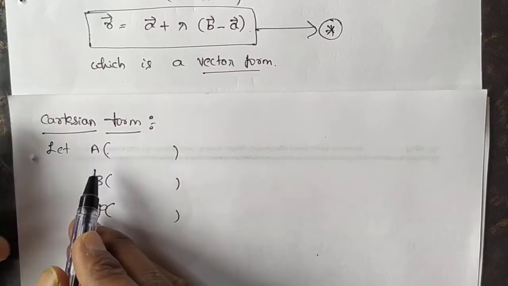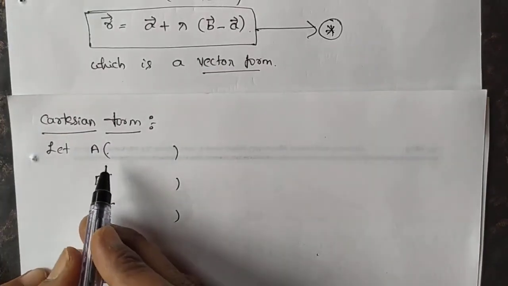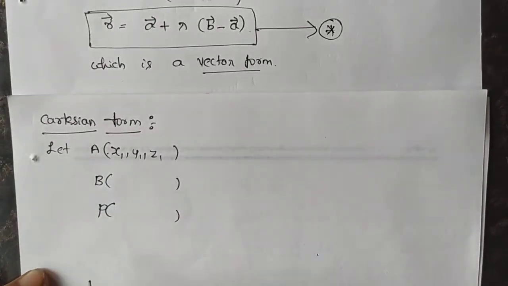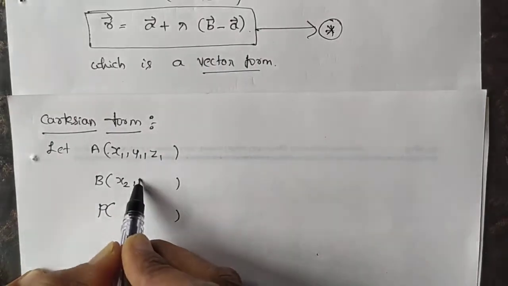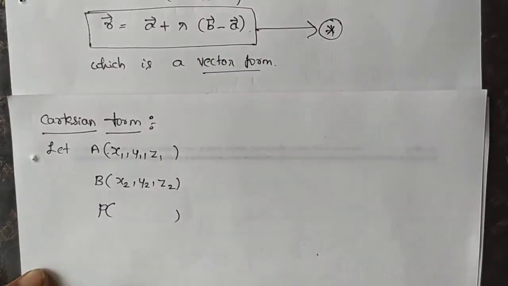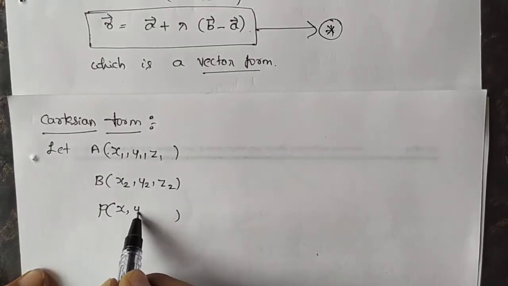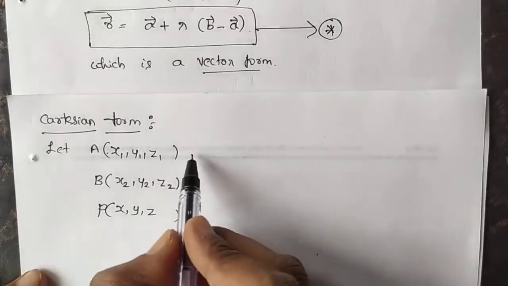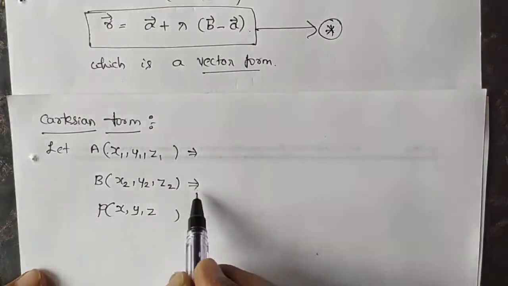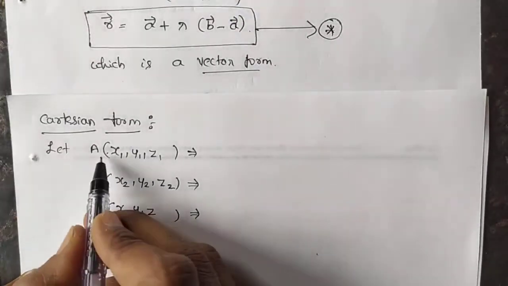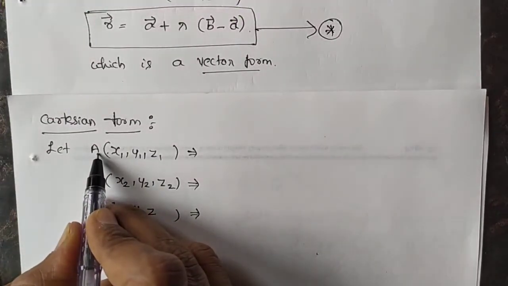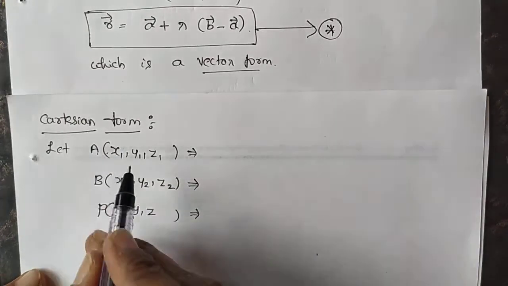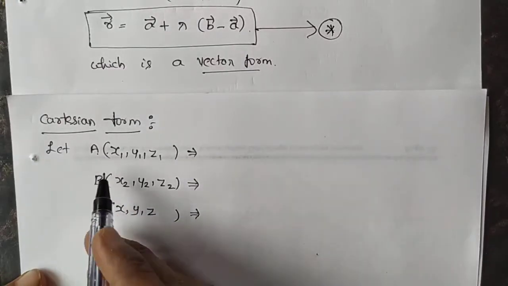You just observe the diagram of the related figure. The point A is what? X1, Y1, Z1, right? The point B is what? X2, Y2, Z2. Okay, the point P is what? X, Y, Z. It is in Cartesian form. Let us define it in vector form. Okay, it is a point A. You just observe the related figure.